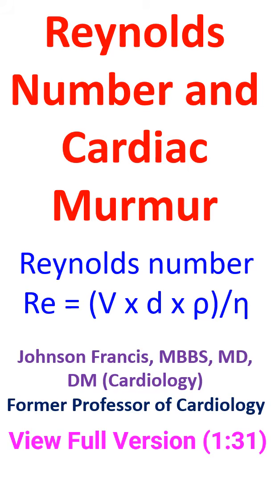What is the significance of this number in the cardiovascular system? As mentioned above, when the number is above 2000, flow becomes turbulent. Otherwise, the chance of having a murmur or bruit increases. Now we know the parameters which will determine a murmur. Velocity of bloodstream, diameter of the vessel, and density of the blood increases the murmur, while viscosity of blood has an inverse relationship.